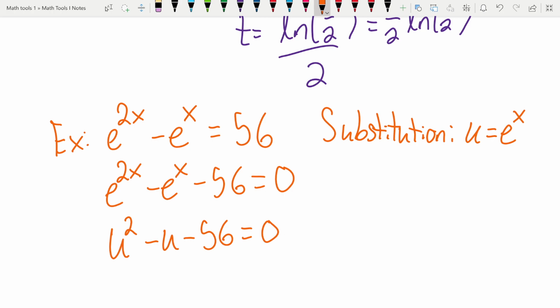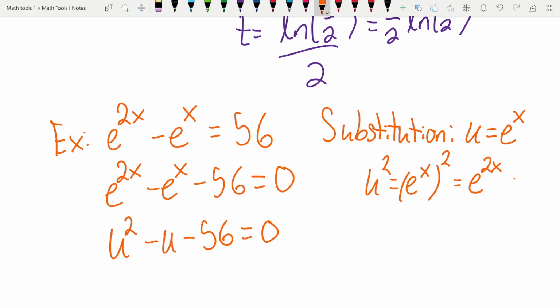Why is that true? Well, u squared equals e to the x squared, which by the power rule is e to the 2x. So this e to the x, we set that equal to u, which means that this term is u squared.